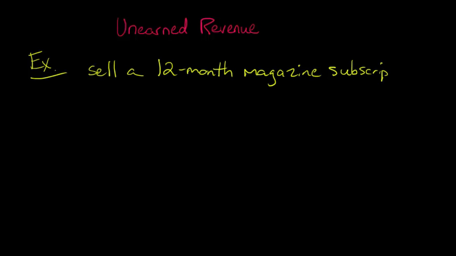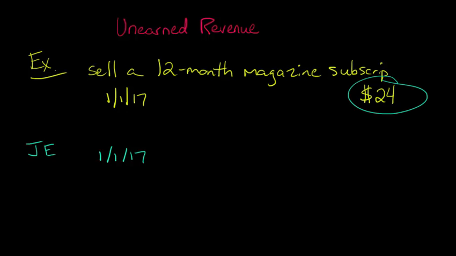So you sell this, and let's say it's for $24, and you sell it on January 1st, just to make things easier. The sale takes place on January 1st. Now let's think about what journal entry we're going to have here. So here's our journal entry, January 1. What happens? Let's say that this customer is paying $24 cash.